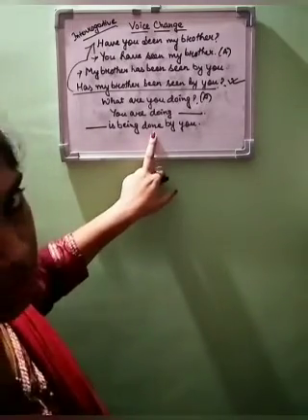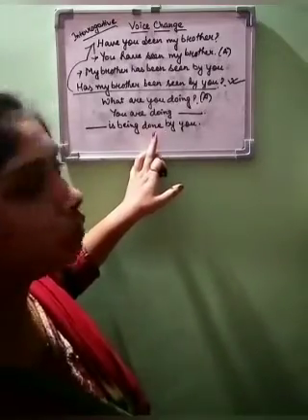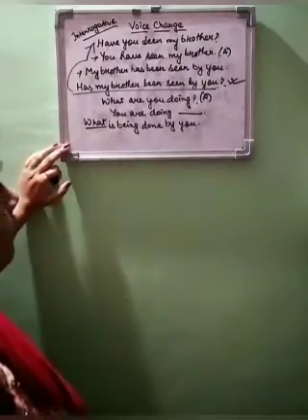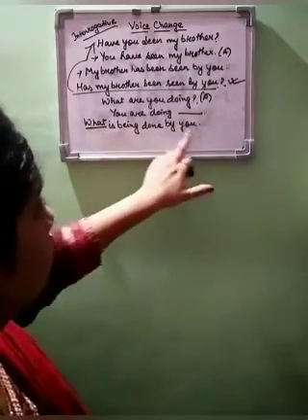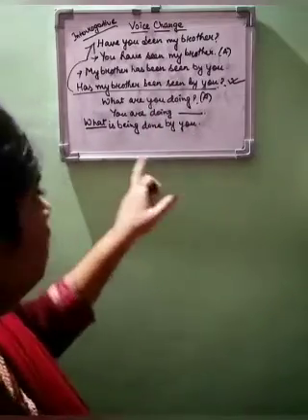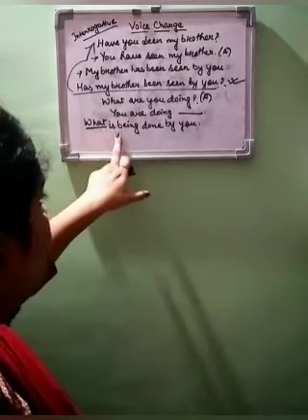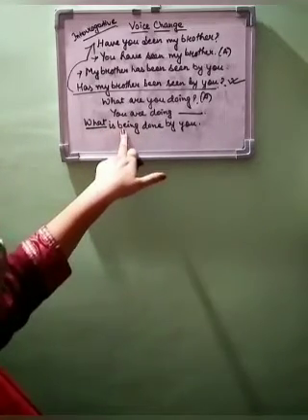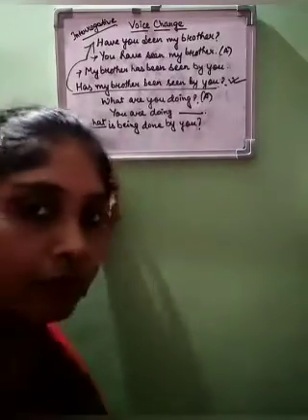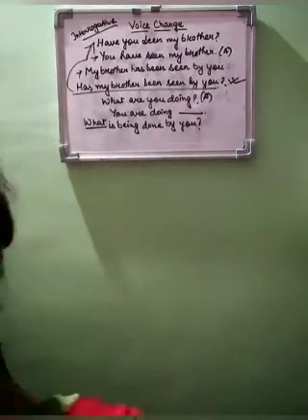Now we will question this. Since we have changed this to passive, all we have to do is place what here. What is being done by you? Here was the blank, no? You are doing what? So the WH word will come, then we change the sentence to passive, and then at last we add a question mark. This is the only thing. If you are not clear with this, we'll check with some other sentence. Let's see.